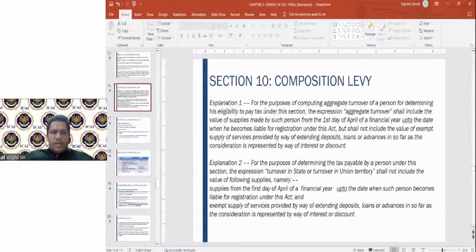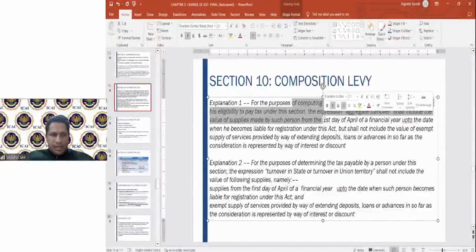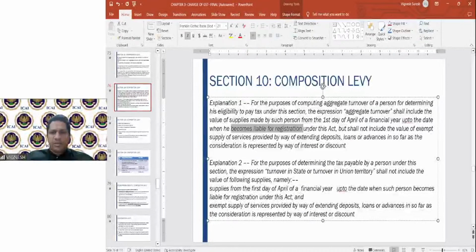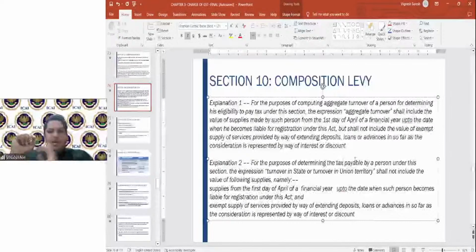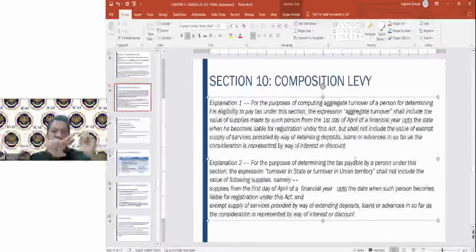See, this is explanation 1. This is explanation 2. Explanation 1 is for calculating aggregate turnover. The value of the supplies made from April 1st up to the date when he becomes liable to tax shall be included for the purpose of calculating turnover. For the purpose of calculating the aggregate turnover, explanation 1 says from April 1st it will be included. Explanation 2 says that for the purpose of determining the tax, two things. First one, aggregate turnover is one. Second is determining the tax.